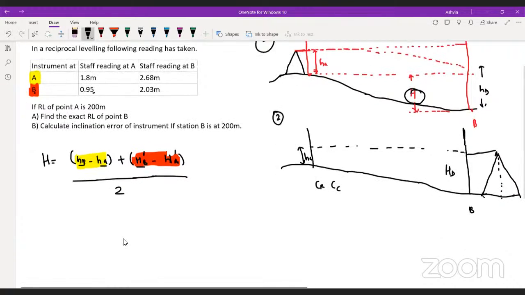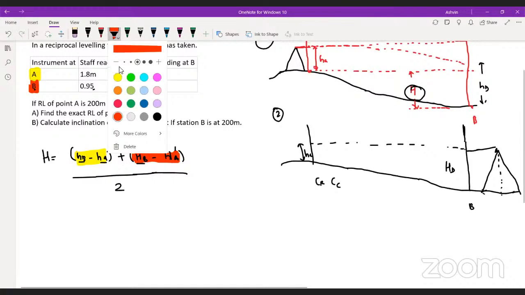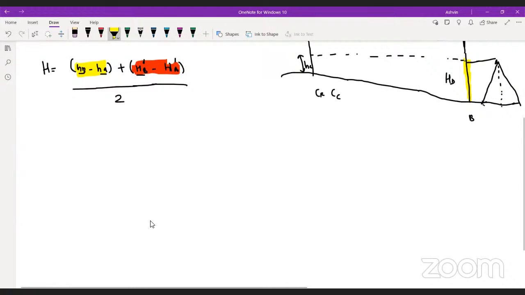Now I have calculated the HA. Do you guys agree with this thing, that when I take the reading of this HA, it will be free from any kind of error? Yes or no? Come on, guys, tell me. Will there be any error involved? No, there will be no error. At the same time, when I calculate this reading, there will be no error because the station is near to the instrument. Yes or no?